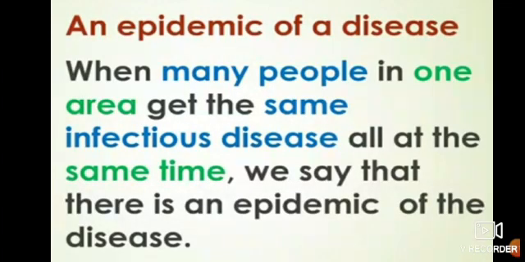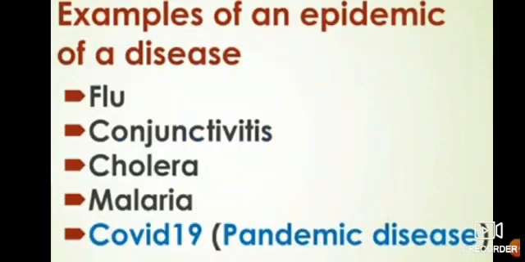When many people in one area get the same infectious disease all at the same time, we say that there is an epidemic of the disease. So what do you mean by epidemic? The people suffering from the same disease at the same time is known as an epidemic.